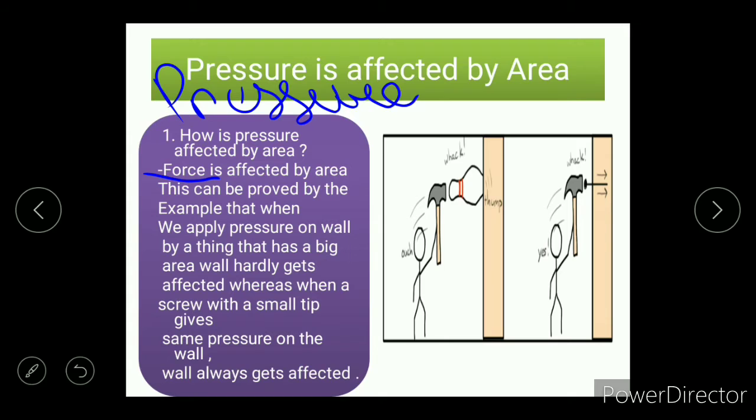But with a low pressure only, if I attack the wall with a screwdriver, then the screwdriver gets inserted in the wall. That comes to a use of hanging things. So you must be thinking, why does the screwdriver go in easily and our thumb doesn't? The basic answer is that the screwdriver's area is very small, and our thumb's area is huge compared to the area of the tip of the screwdriver.